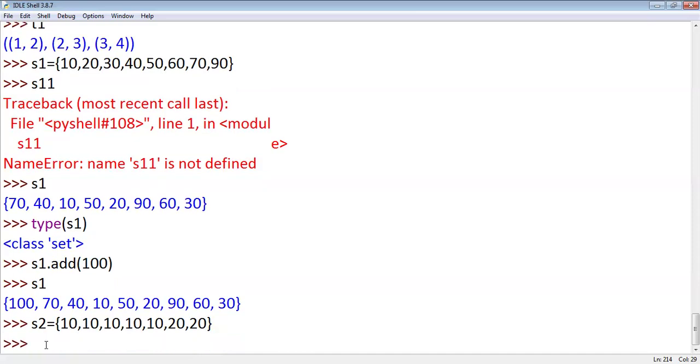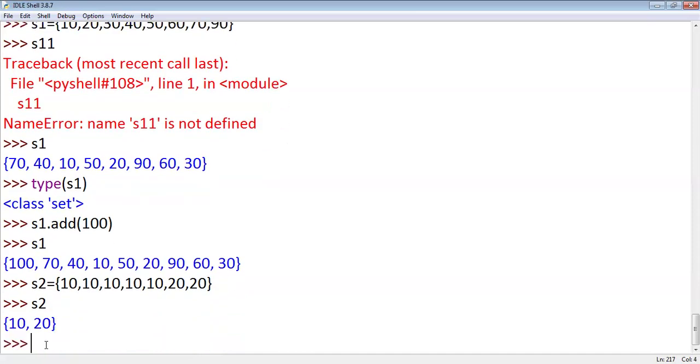But the set has only 2 elements. Set doesn't allow duplicates. Even if you give duplicates, they will be automatically deleted from the set. Okay, that is about set. Is it clear? Set is a mutable object. We can make changes to the set.